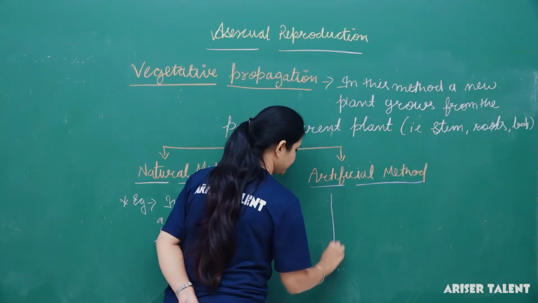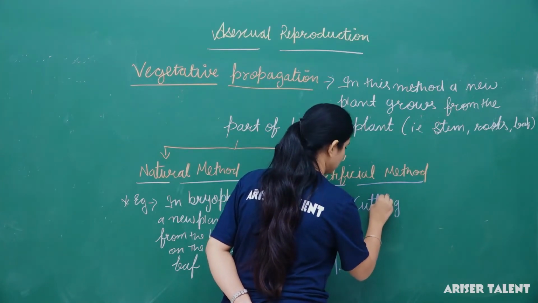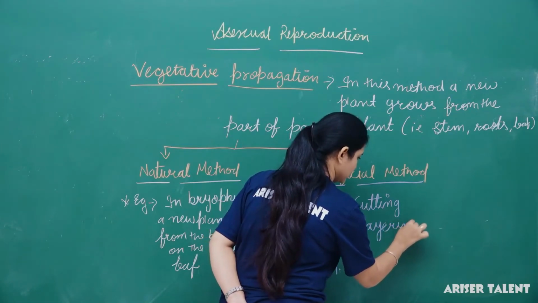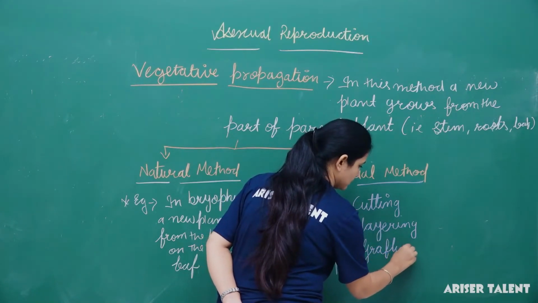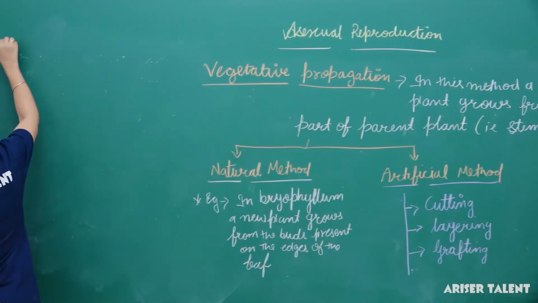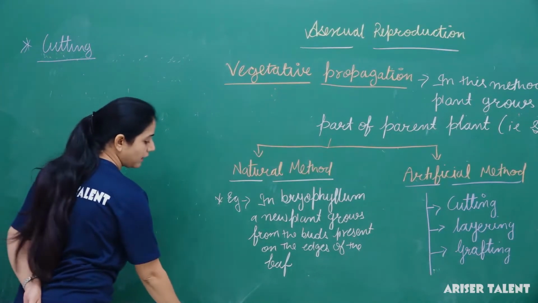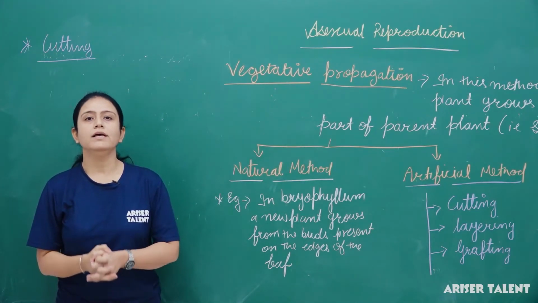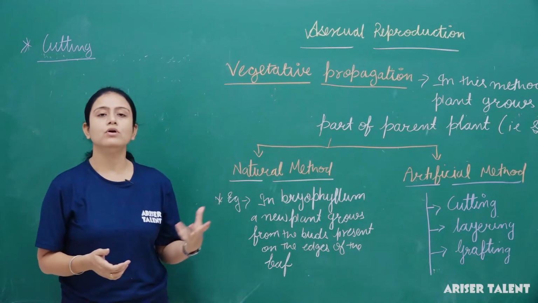If we talk about the artificial method, generally it is done by three methods. What are they? One is cutting, another is layering, and the third one is grafting. First of all, we will talk about cutting. In this method, a part of the plant such as root, stem or leaf is used as a propagule to generate or to grow a new plant.